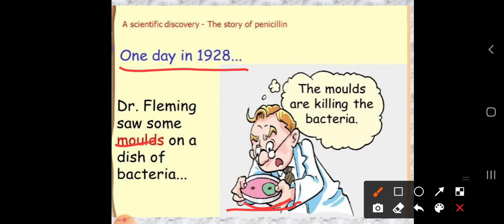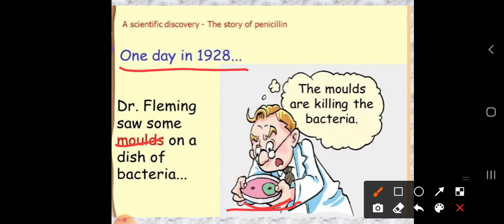Dr. Fleming saw some molds on a dish of bacteria. So what do we mean by molds? You can just remember it as fungus. Okay, the white colored fungus which you can see on moist bread. Here you can see white molds on the surface of the bread. So he found some molds which had developed on that dish.